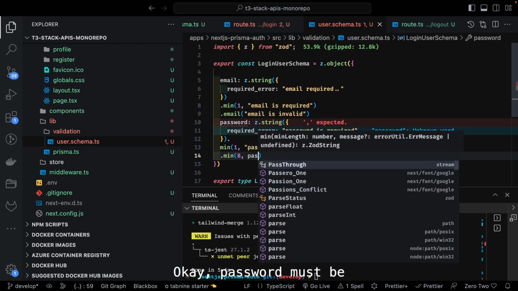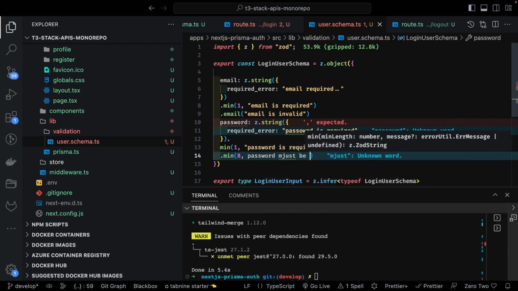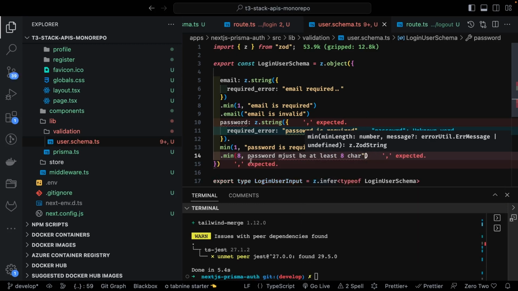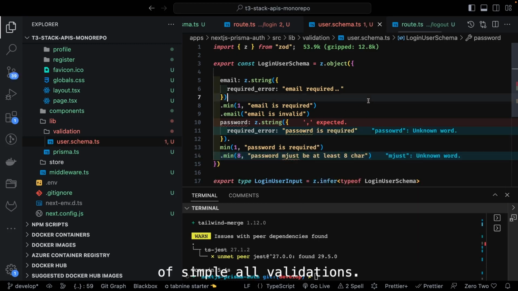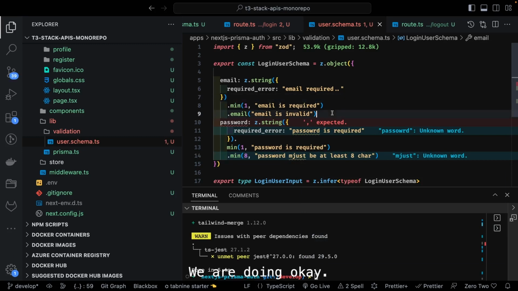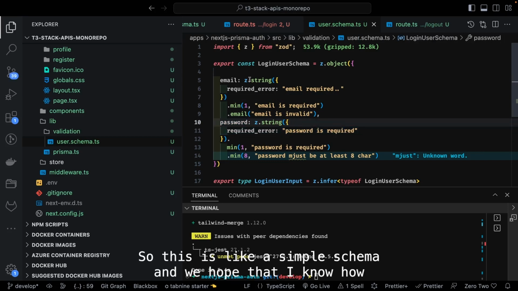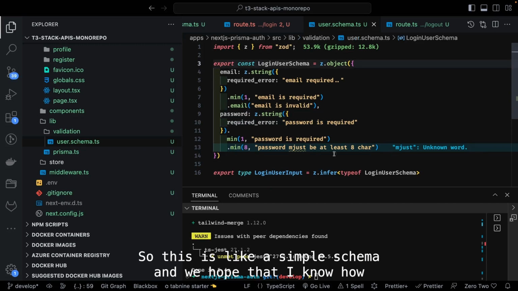Password must be at least 8 characters. Simple Zod validations we are doing. This is missing here, password is required, this is the required error. So this is a simple schema, and we have created a type.